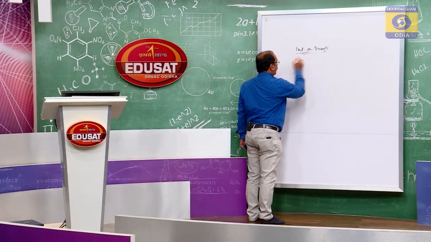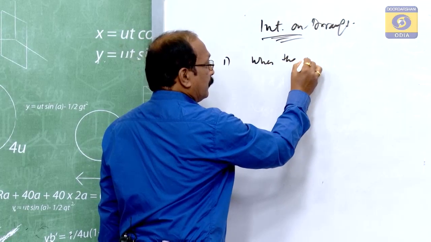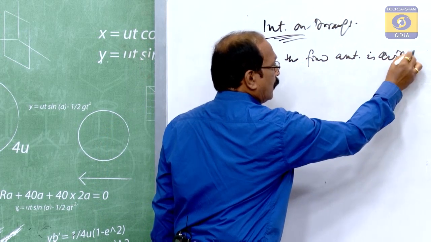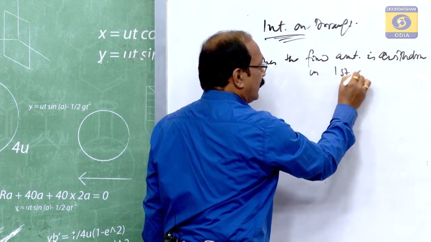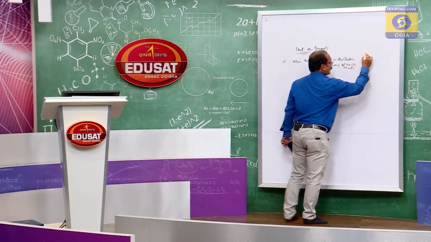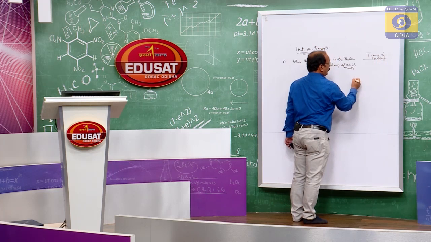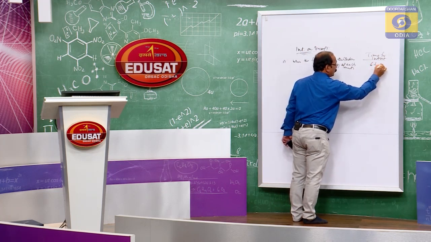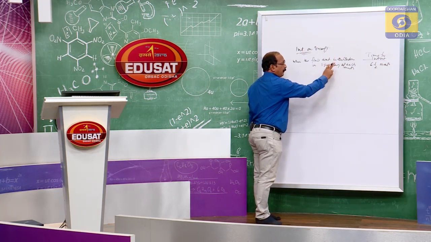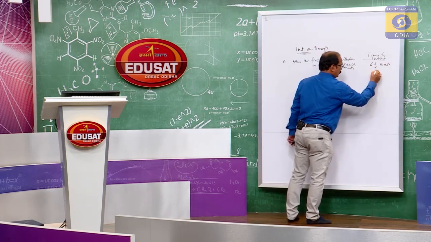Very difficult, but very important to remember: when a fixed amount is withdrawn on the first day of each month, then the time for interest you have to calculate as 6.5 months on total drawings.